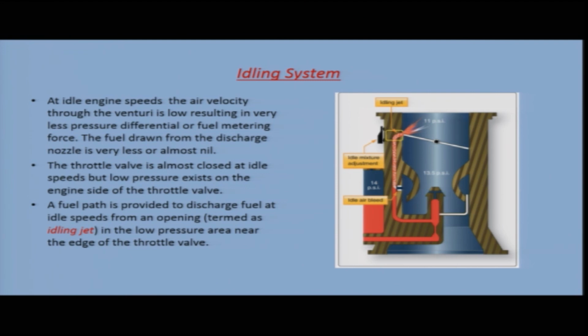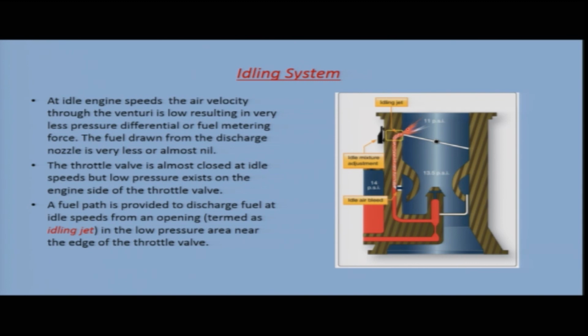The throttle valve is almost closed at idle speeds, but low pressure exists on the engine side of the throttle valve. So, in the idle condition, you can see here in the diagram, the throttle valve is almost closed, but on the engine side of the throttle there is a low pressure. A fuel path is provided to discharge fuel at idle speeds from an opening termed the idle jet. Here in the diagram, this is your idle path, and here an idling jet is provided and the fuel supply is coming out of this idling jet.